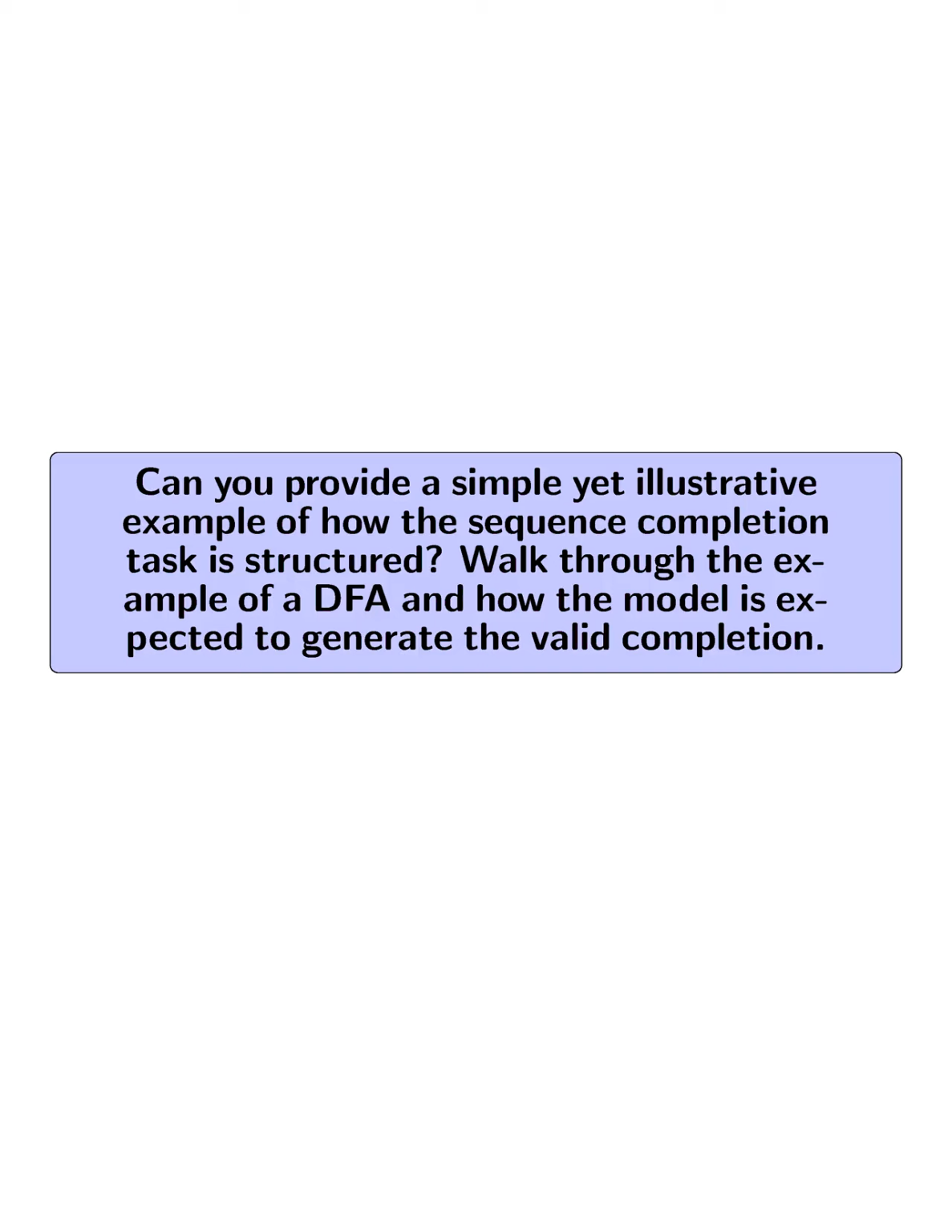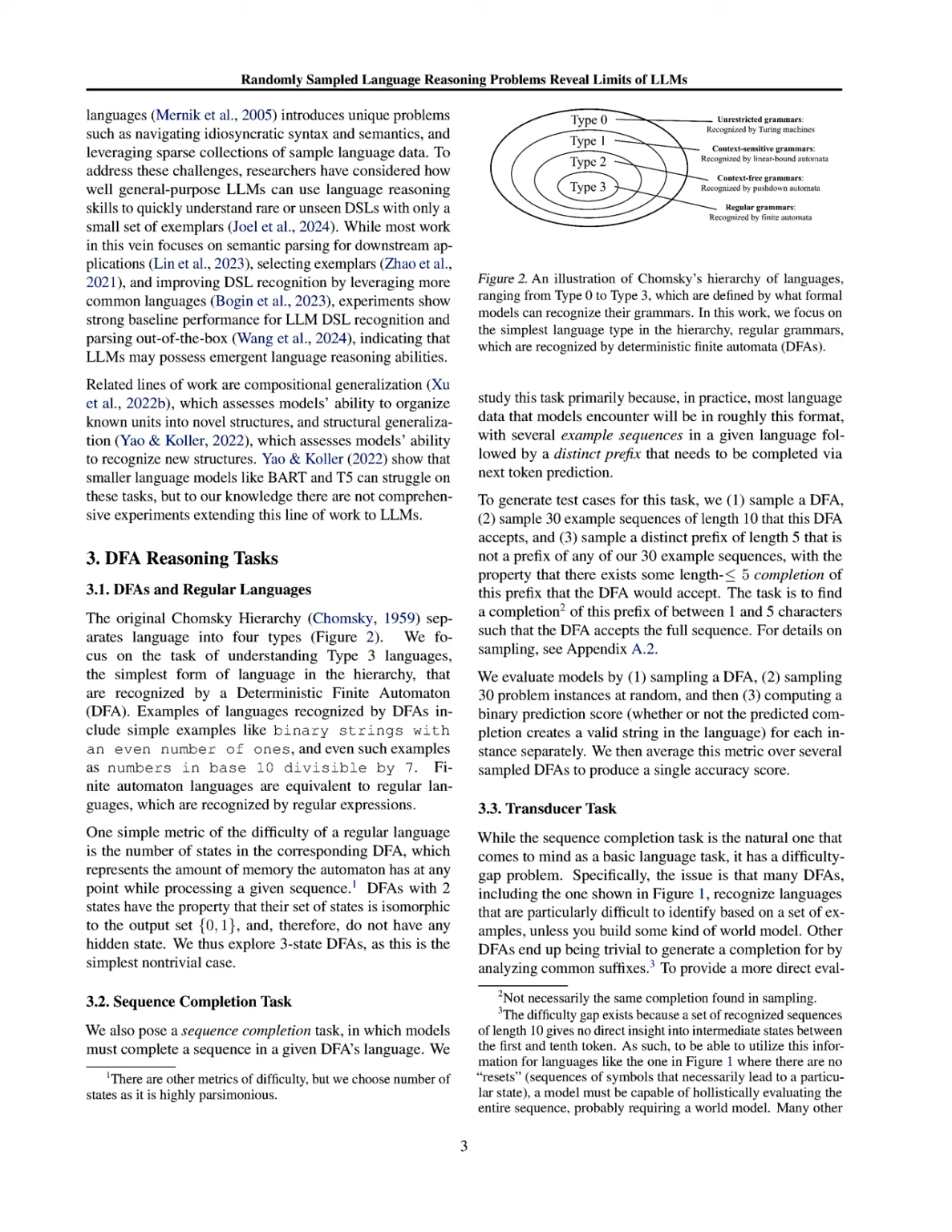Can you provide a simple yet illustrative example of how the sequence completion task is structured? Walk through the example of a DFA and how the model is expected to generate the valid completion. In the sequence completion task, a model is presented with a deterministic finite automaton, DFA, that recognizes a specific language, along with a set of example sequences that the DFA accepts. For instance, if we sample a DFA that accepts binary strings with an even number of ones, the model is given 30 example sequences of length 10 that this DFA accepts.